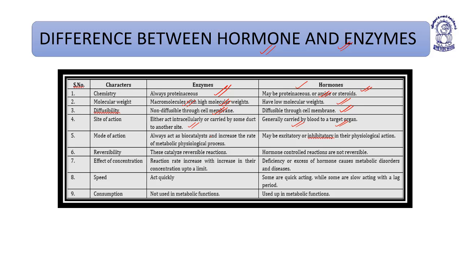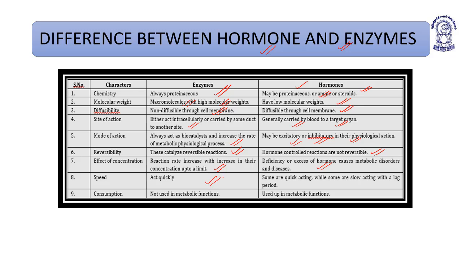Enzymes always act as biocatalysts and increase the rate of metabolic physiologic processes. Hormones may be excitatory or inhibitory in their physiologic action. Enzymes catalyze reversible reactions. Hormones control reactions which are not reversible. The rate of the reaction increases with increase in enzyme concentration up to a particular limit, that is the optimal concentration. Hormone deficiency or excess of hormone causes metabolic disorders and diseases.